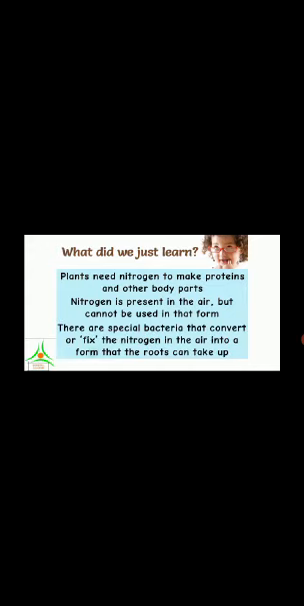What did we just learn? Plants need nitrogen to make proteins and other body parts. Nitrogen is present in the air but cannot be used in that form by the plants. There are special bacteria that convert or fix the nitrogen in the air into a form that the roots can take up. Nitrogen fixation also occurs naturally during lightning and rains, volcanic eruption, etc.